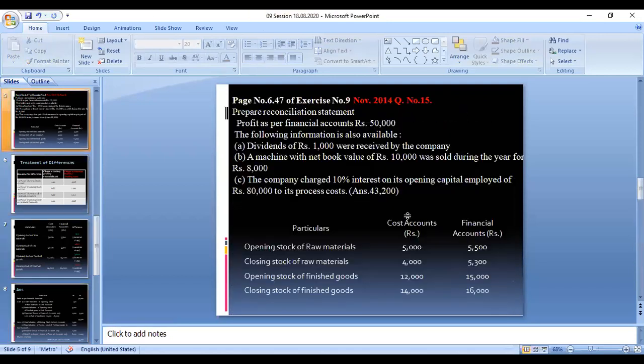You can see the remaining things. Some adjustments are given. So a dividend of rupees 1,000 was received by the company.